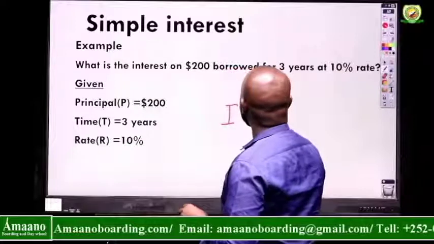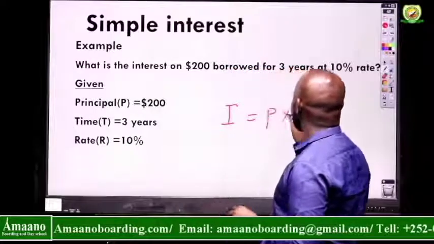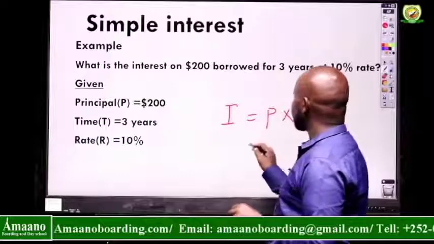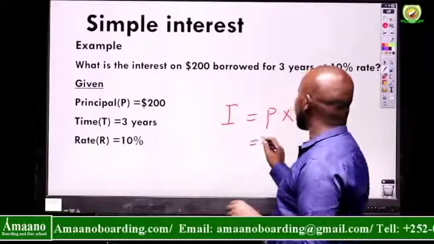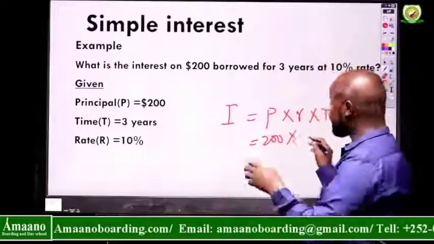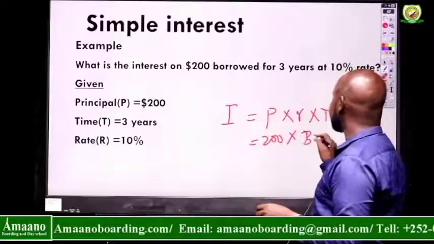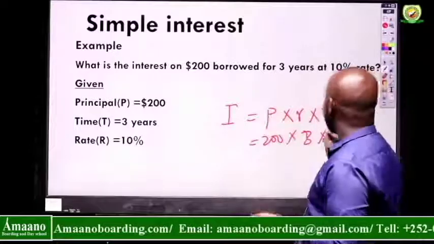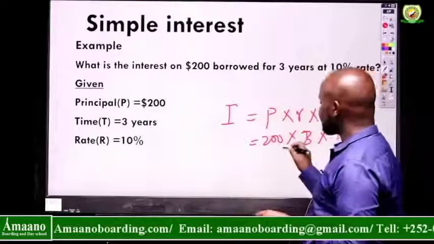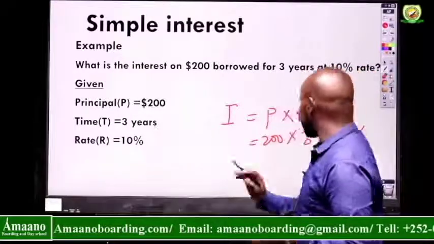Okay. Now let's see. Simple interest I is equal to principal times rate times time, right? What's our principal? 200 times time, which is 3 years, times the rate, which is 10%, right?